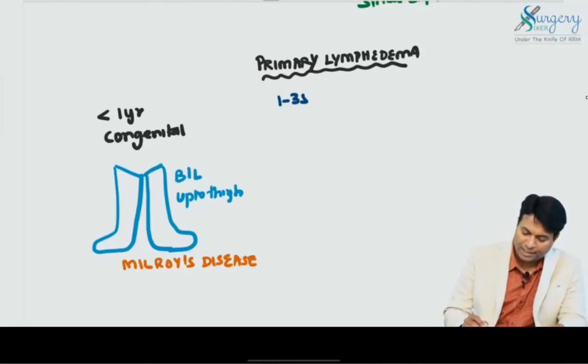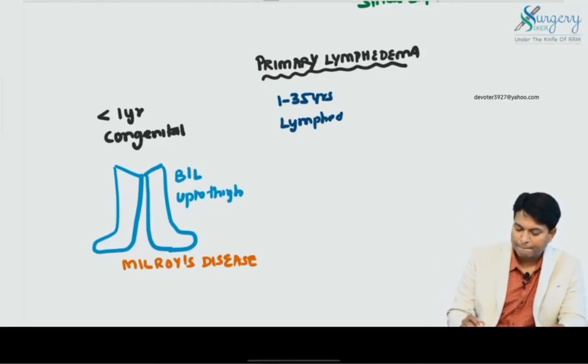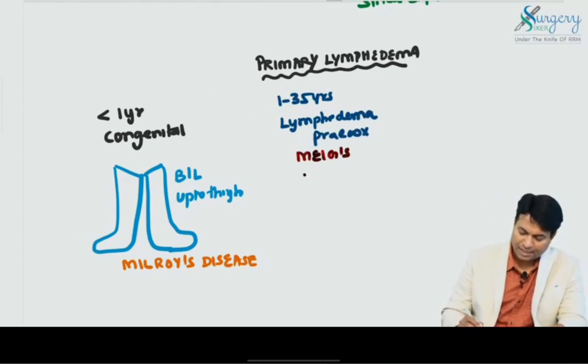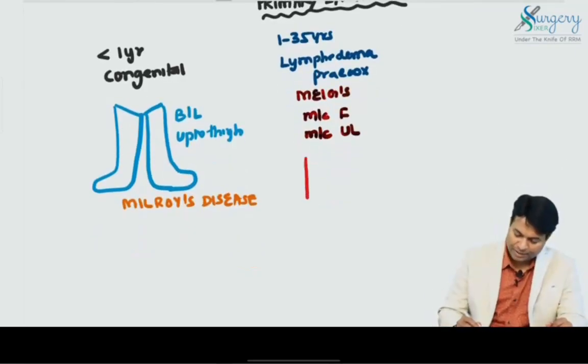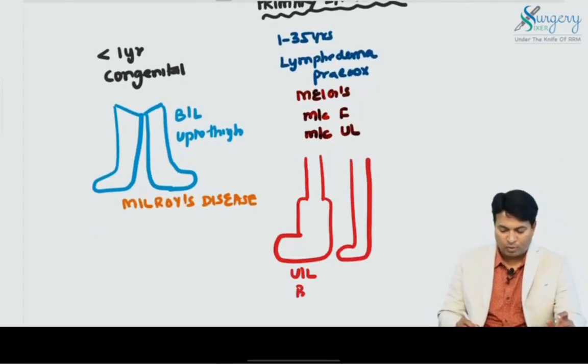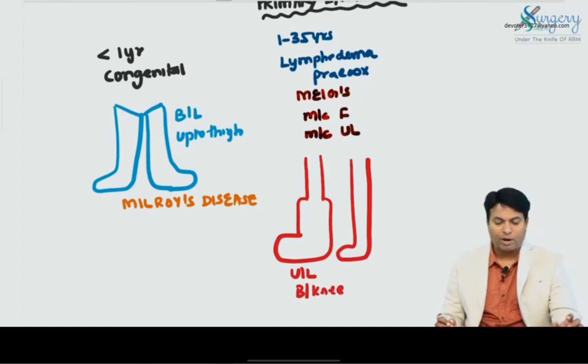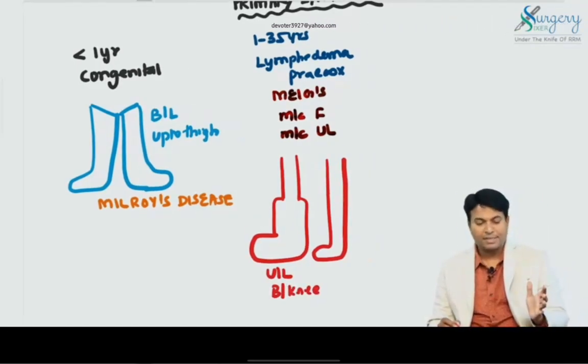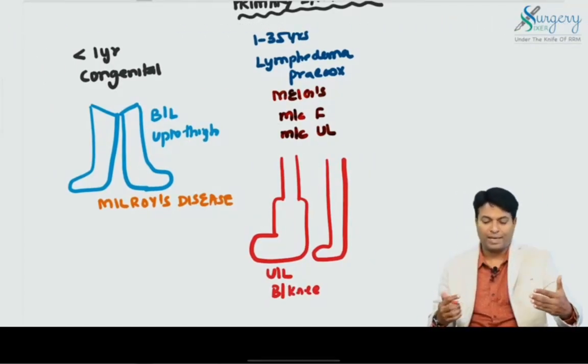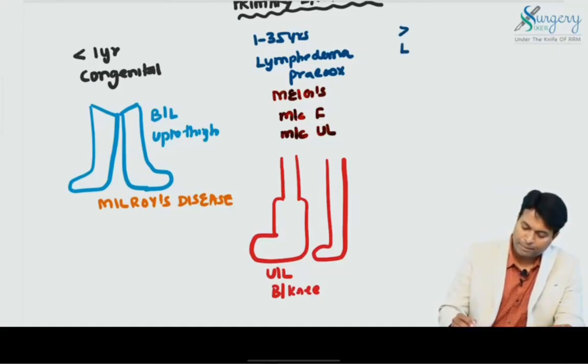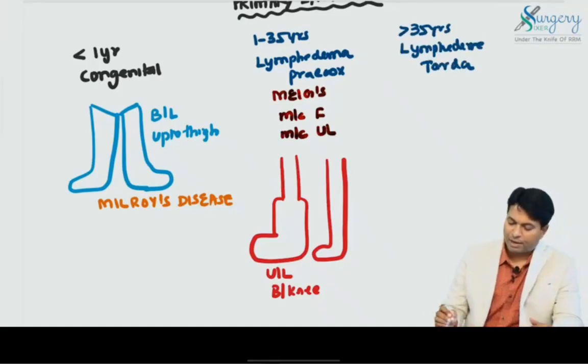Then comes 1 to 35 years, known as lymphedema praecox, also known as Meige's disease. It is more common in females and most commonly unilateral, not bilateral. It involves only one limb, below the knee, and the other limb is normal. So Milroy's disease is both legs, bilateral; Meige's disease is one leg below the knee. Above 35 years is known as lymphedema tarda.